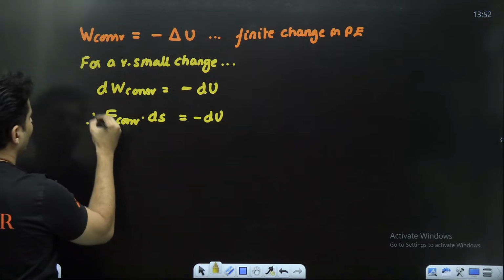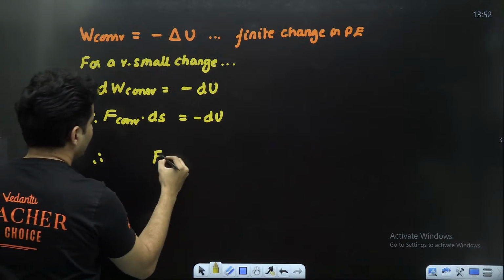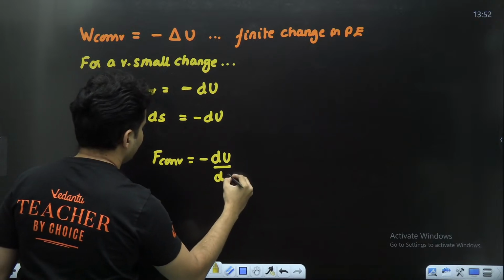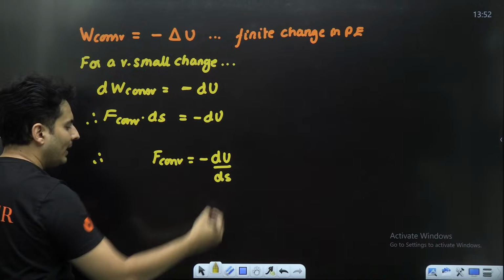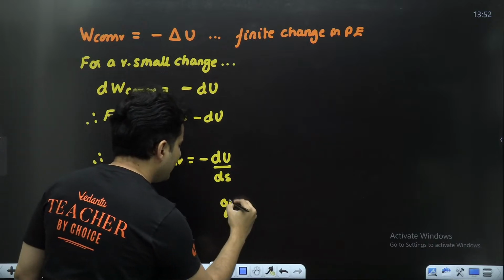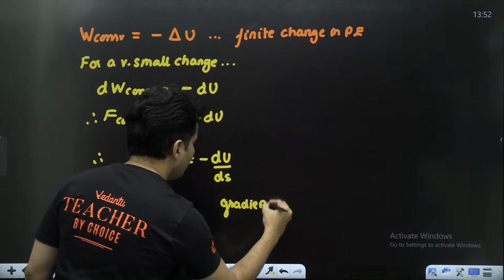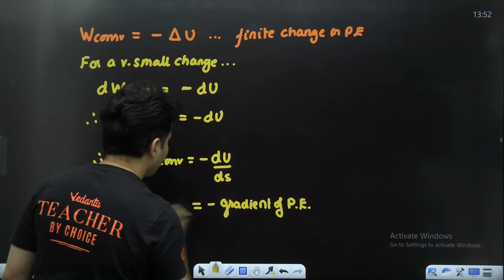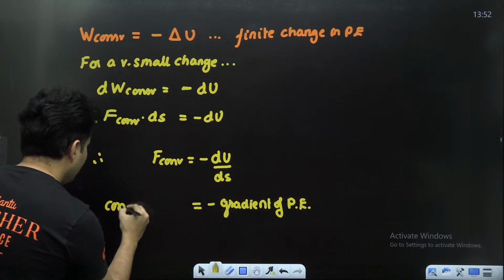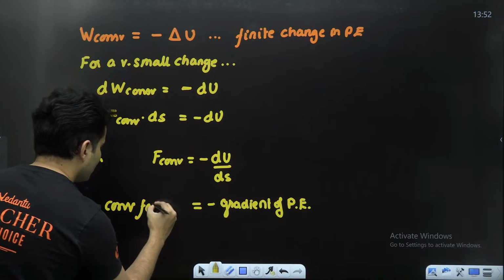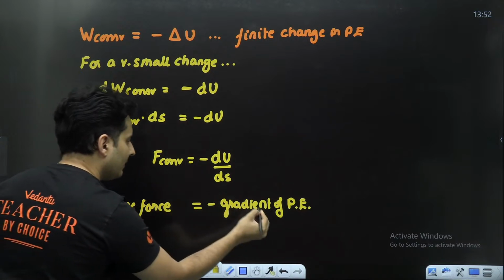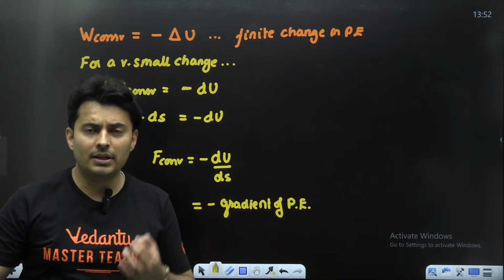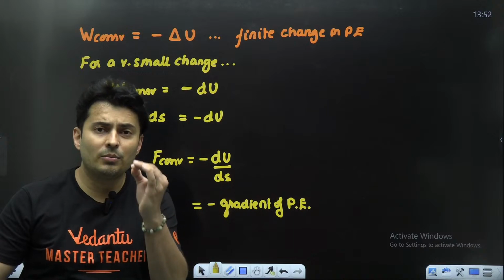Perfect. Therefore, what happens is I will get conservative force is minus dU by ds. This dU by ds is called the gradient of potential energy, and this negative sign comes over here. So I will put conservative force is negative gradient of potential energy. The meaning of the word gradient is derivative, but with respect to position.